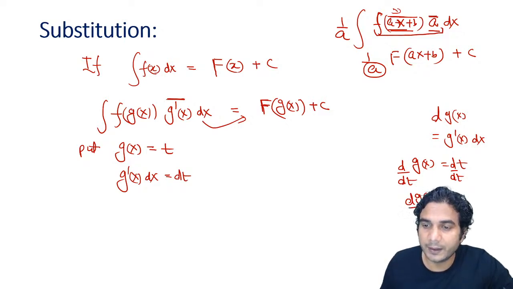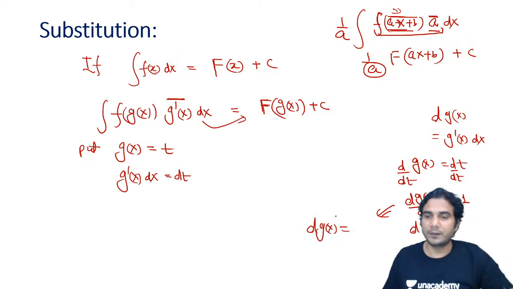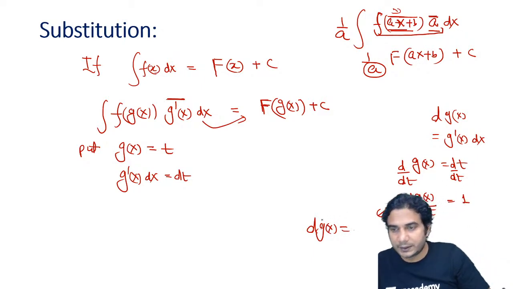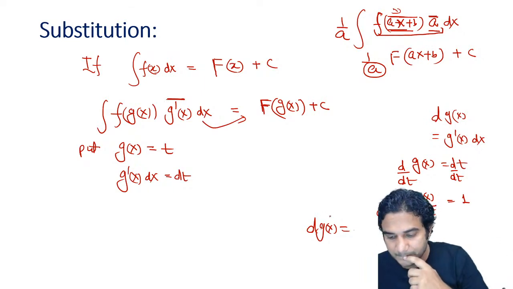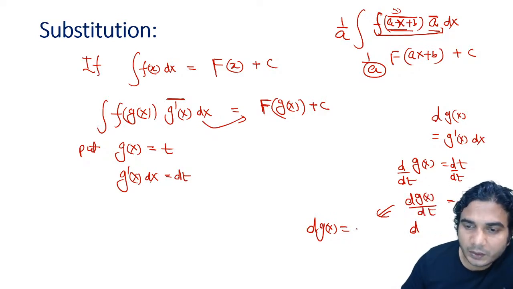d of g(x) upon dt is equal to dt upon dt, which is 1. So now you take dt to the right-hand side. So d of g(x) is equal to dt.